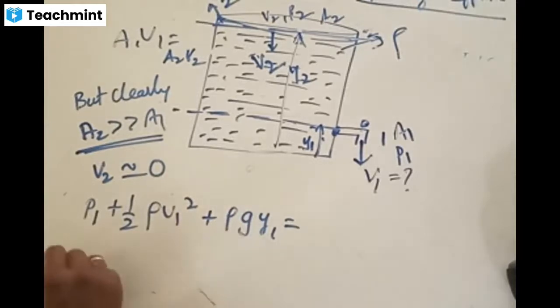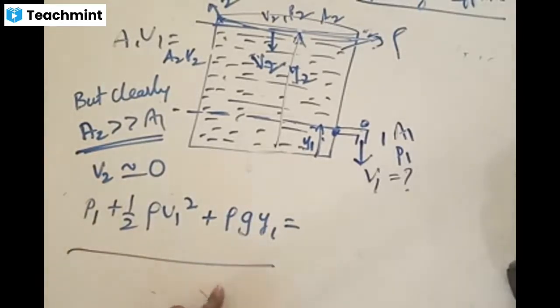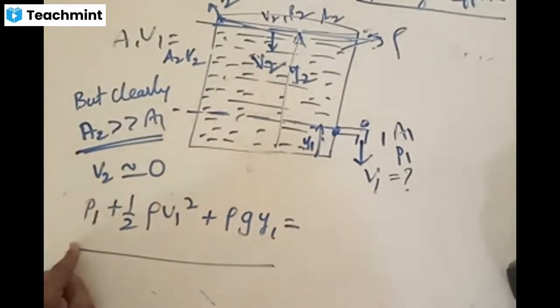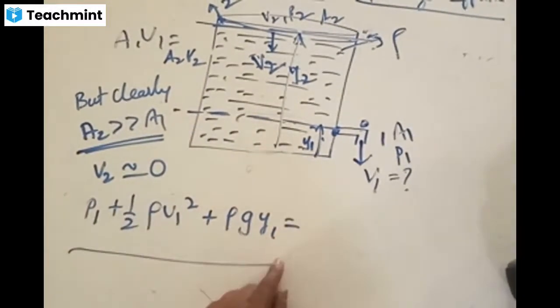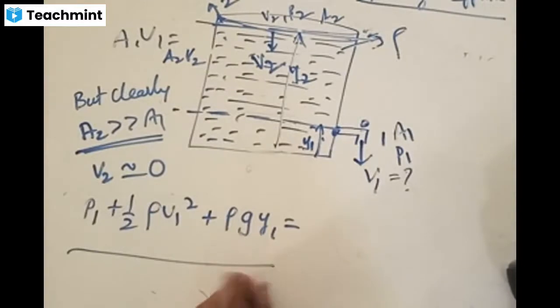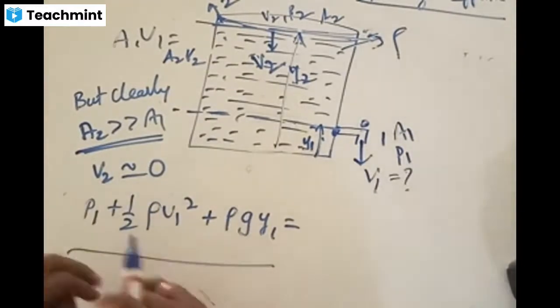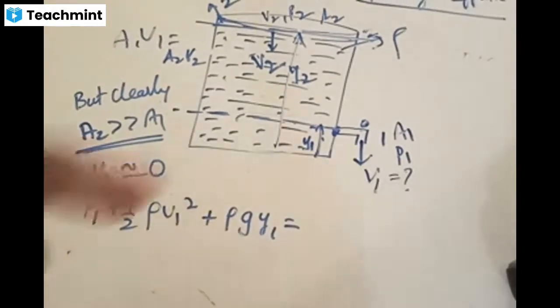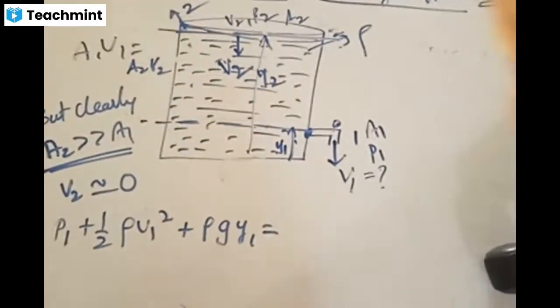Bernoulli's theorem, first of all, you should know this. Yesterday we did this. Bernoulli's theorem itself means you should come across these three terms: pressure plus kinetic energy per unit volume plus potential energy per unit volume remains constant. It means the sum of these three at region 1 is equal to the sum of these three at region 2. Is this Bernoulli's theorem clear? The moment you say Bernoulli's theorem, you should come across this equation.